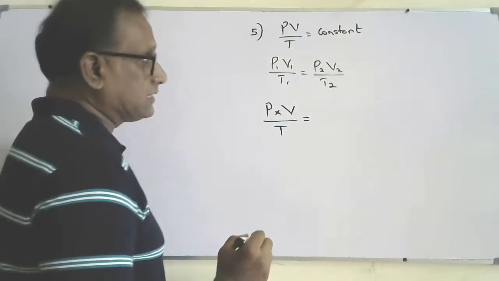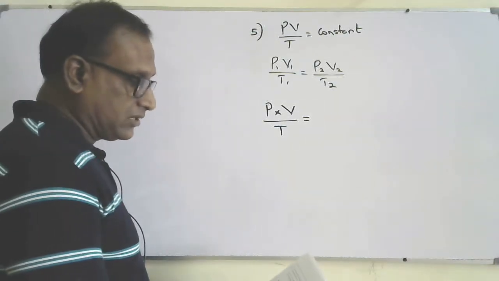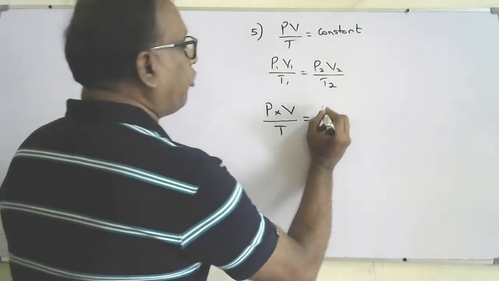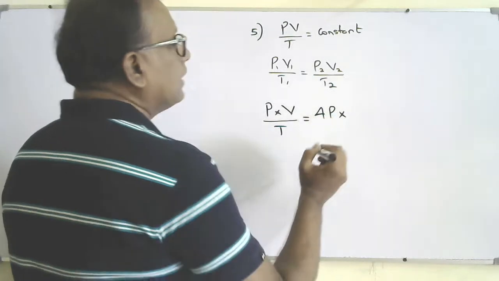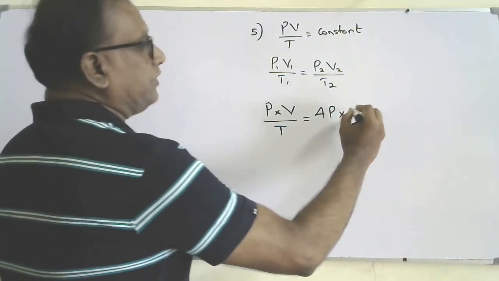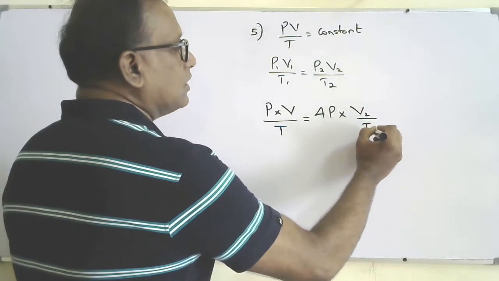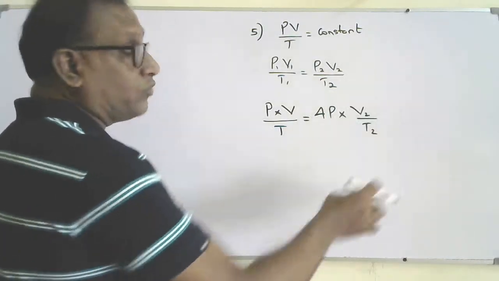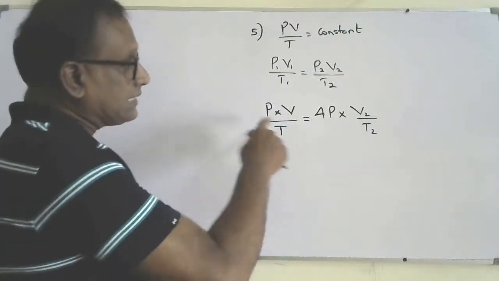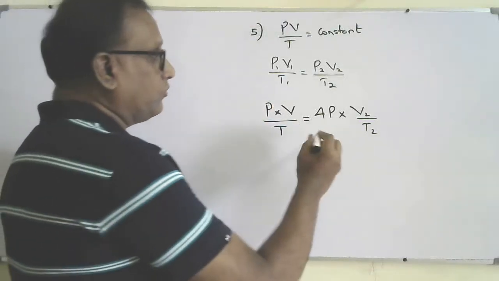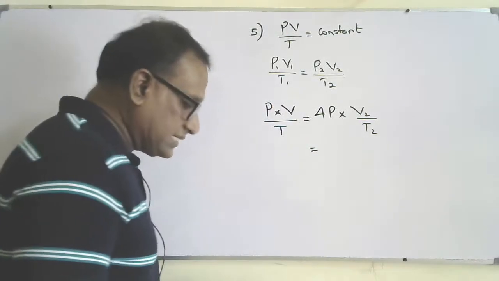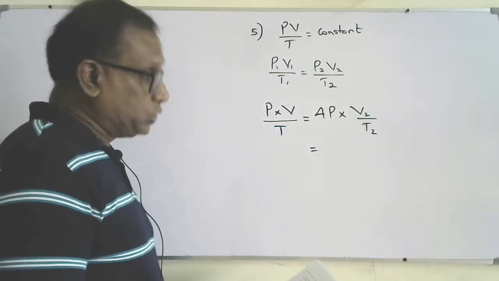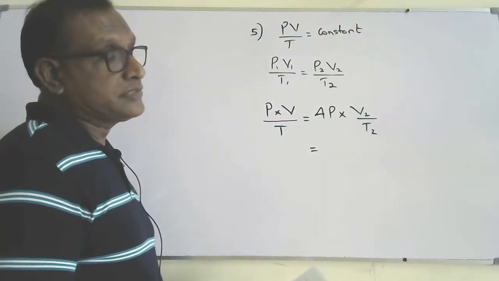Now it is changed. What are the changes? The new pressure is 4P times. Now V2 over T2 should become 1 over 4 to get the same format. So we'll check one by one. First answer, volume becomes V by 2 and the temperature becomes 2T.